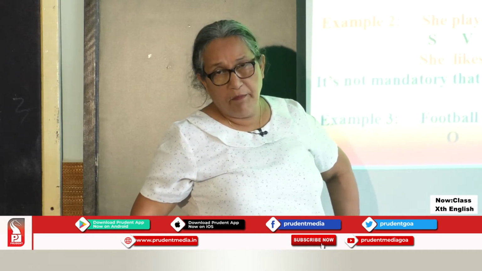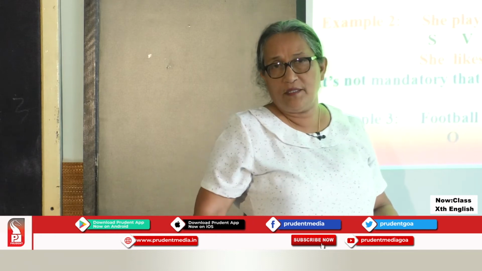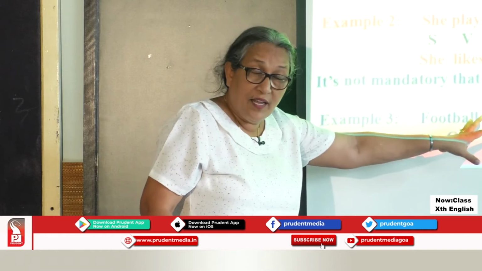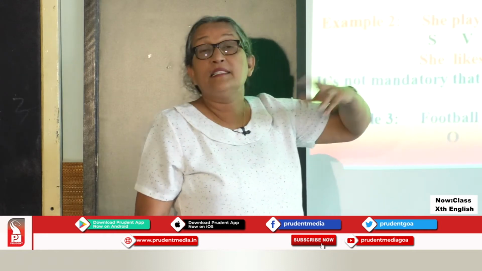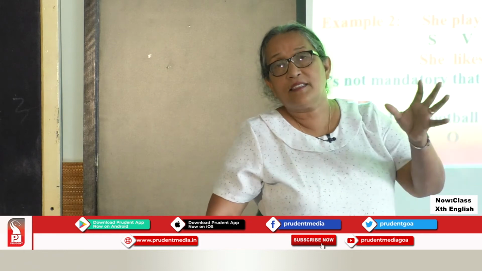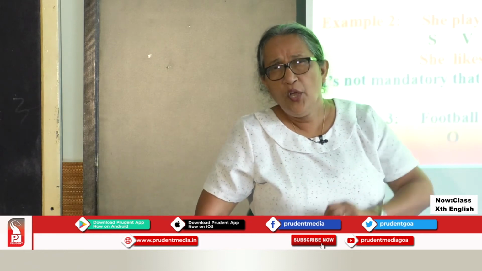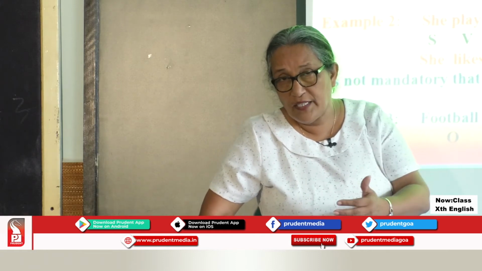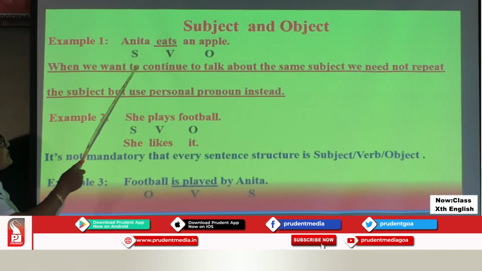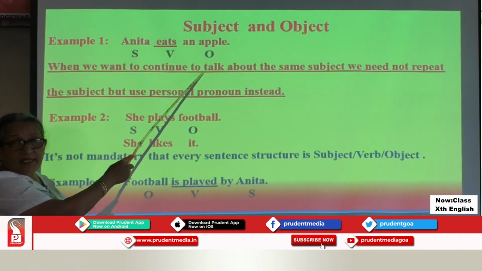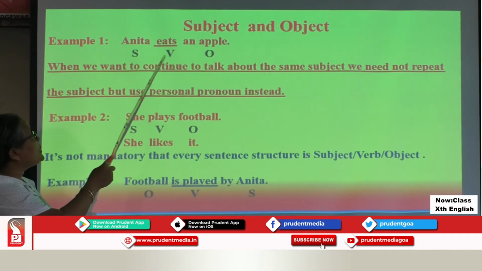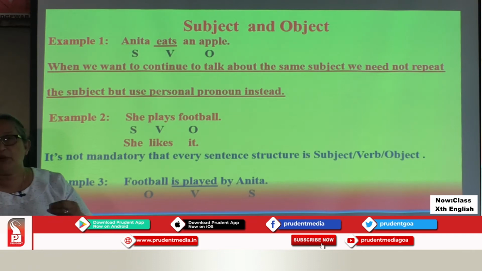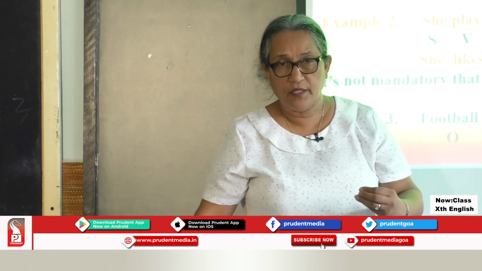So please remember a very important question that I will use. What you are understanding now will be required later on when I'm teaching you active and passive. You will not be able to proceed in the understanding of active and passive until you understand the base of how to identify subject, verb, object. So I suppose you have understood how to identify subject, verb, object.